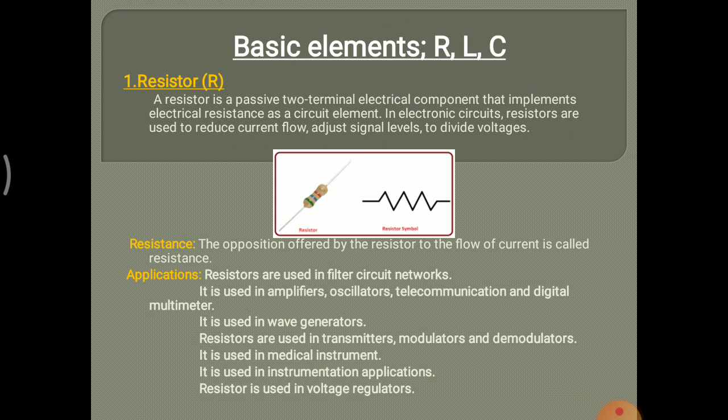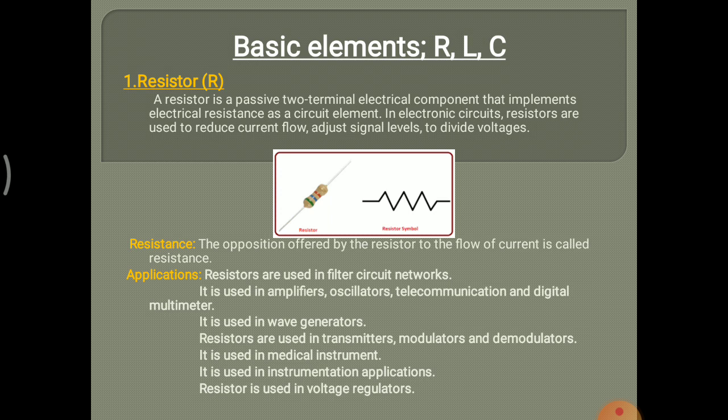Some basic elements are used for ECN circuits. Resistor. What is a resistor? A resistor is a passive two-terminal electric component that implements electric resistance as a circuit element. In electronic circuits, resistors are used to reduce the current flow, adjust signal levels, and divide voltage.